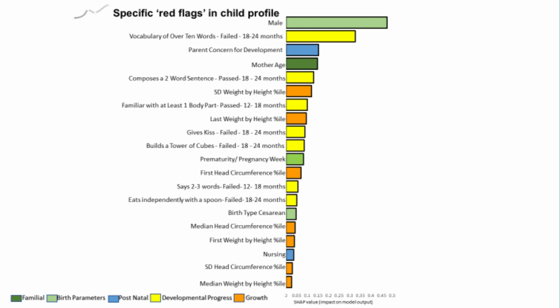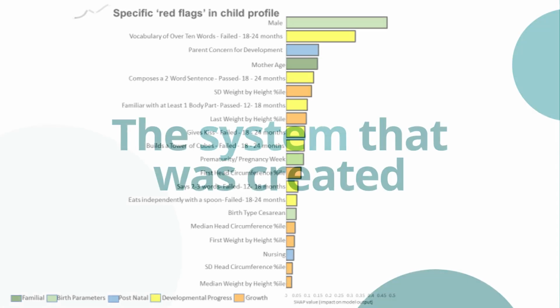Now, what's interesting is when we look at prematurity, because we know premature babies are more delayed in their developmental progress, that does not account for these differences. So these differences are not due to whether the child is prematurely born or not, but their combination is associated with the elevated risk of autism.